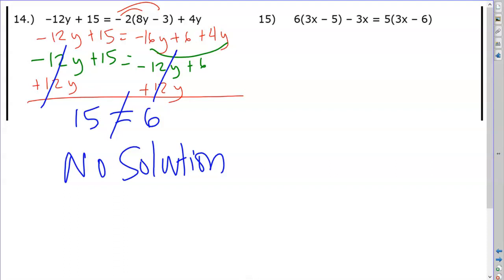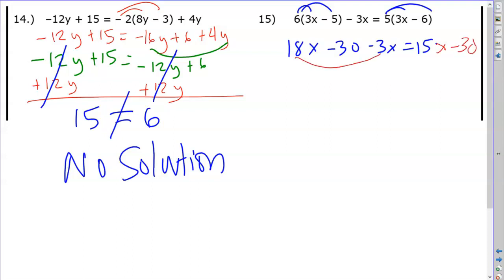Okay, last one. 6 times 3 is 18x. 6 times minus 5 is minus 30. And you bring down the rest of that side. Now over here we're going to distribute. We're going to get 15x minus 30. And now over here we're going to combine like terms. We're going to get 15x minus 30. And rewrite this other side, 15x minus 30.